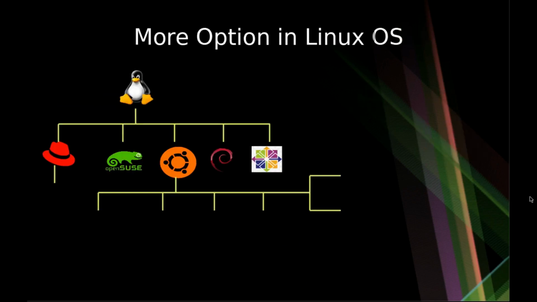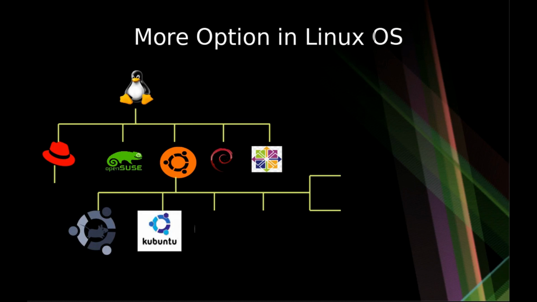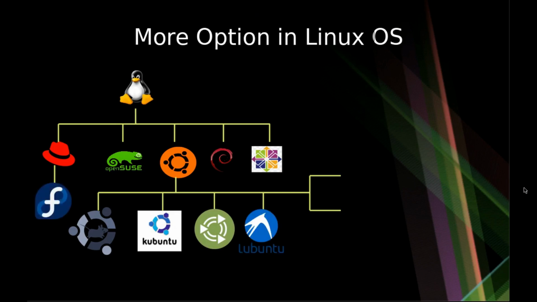Now let me give you the list of very famous communities that are giving a very good operating system for free, and it's very user friendly as well. As Ubuntu is very famous on the server side, it's also giving us personalized desktop environments such as the Ubuntu operating system on top of GNOME as the default desktop environment, and also other flavors like Xubuntu, which is on top of XFCE, Kubuntu, which is on top of KDE Plasma, Ubuntu MATE, which is on top of the MATE desktop environment, and Lubuntu, which is on top of LXDE.